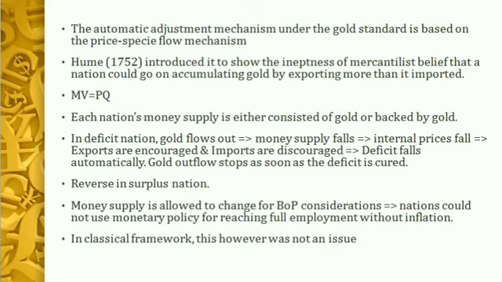So it is in operation as soon as there is any balance of payment disequilibrium, and it will stop once the economy reaches the balance of trade equilibrium. The reverse will happen in the surplus nation. So in the surplus nation, gold will be flowing into the economy itself. Now as gold flows in, the money supply will rise, prices will also rise.